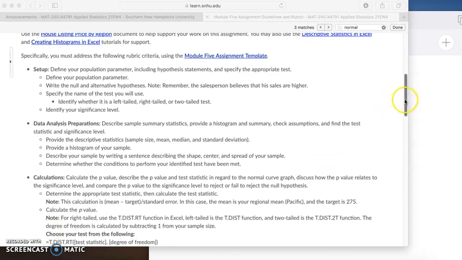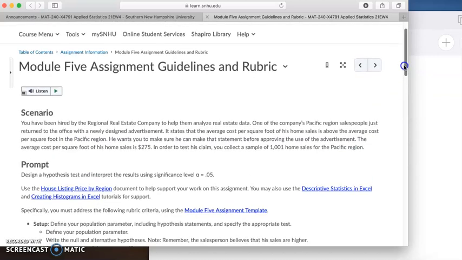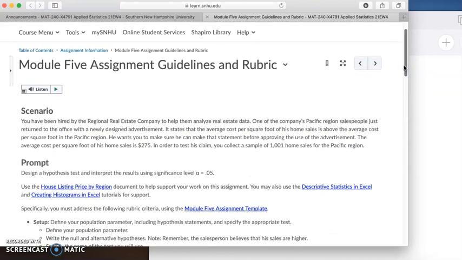Hi there, I got a couple of questions about the Module 5 assignment. So I just wanted to clarify a couple of those points that I got the question about. Before we get started, I just want to address again the hypothesis.